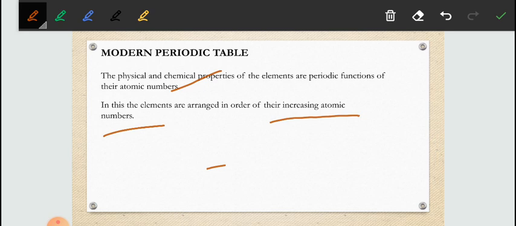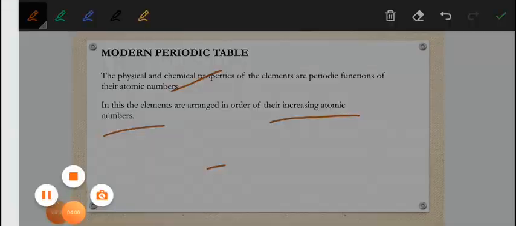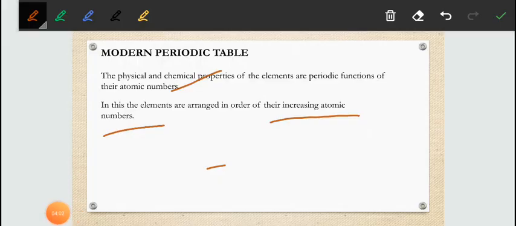This was the law given by Henry Moseley, the modern periodic law, and later on this table was named the long form of the periodic table. It consists of horizontal rows, which are known as periods, and vertical columns, which are called groups.